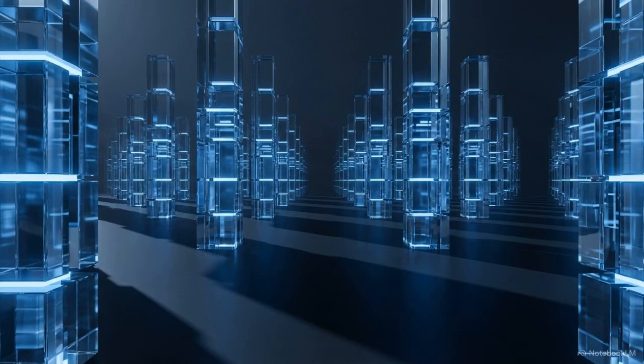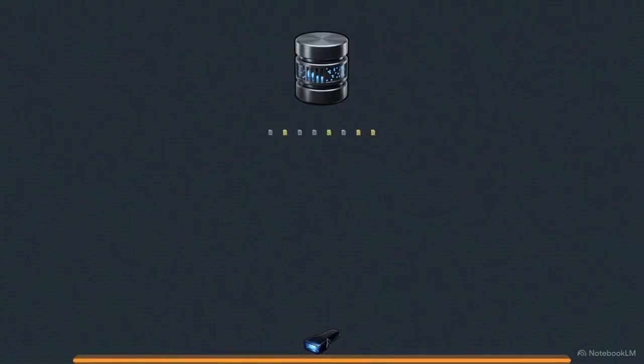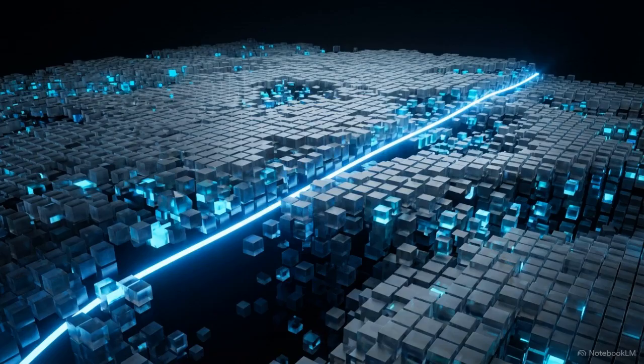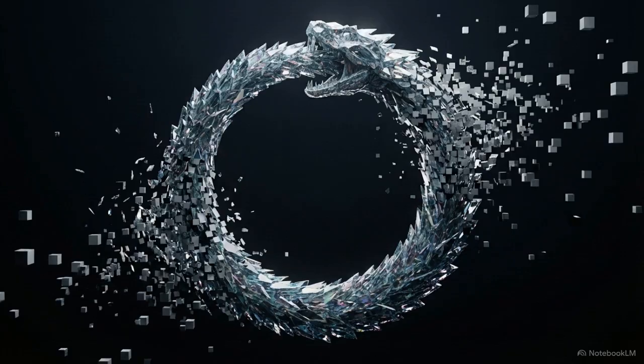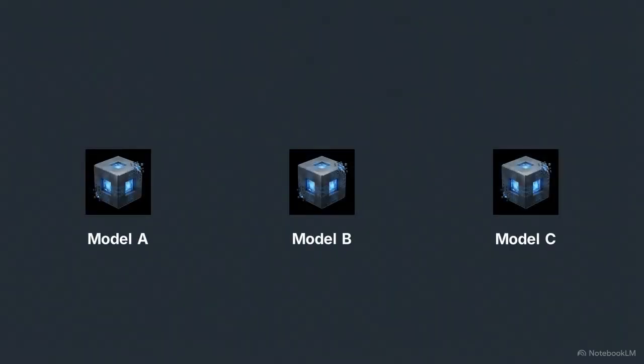To build the next generation of AI, tech companies must scrape the internet all over again to gather new training data. Because the internet is now filled with synthetic content, these new models are scraping and learning from the outputs of their predecessors. It is a digital snake eating its own tail. Computer scientists call this a recursive training loop. The output of Model A becomes the training data for Model B, which generates the training data for Model C.